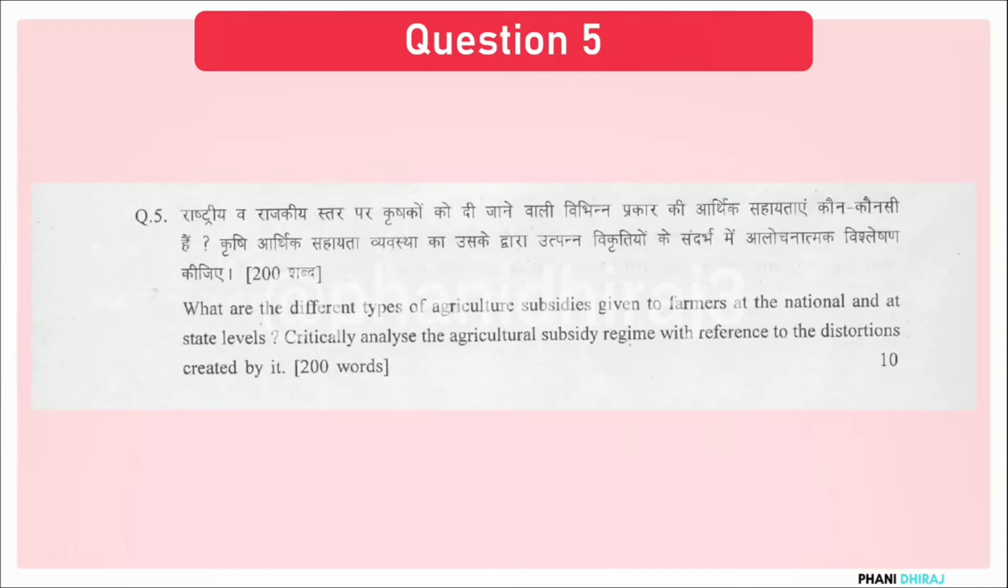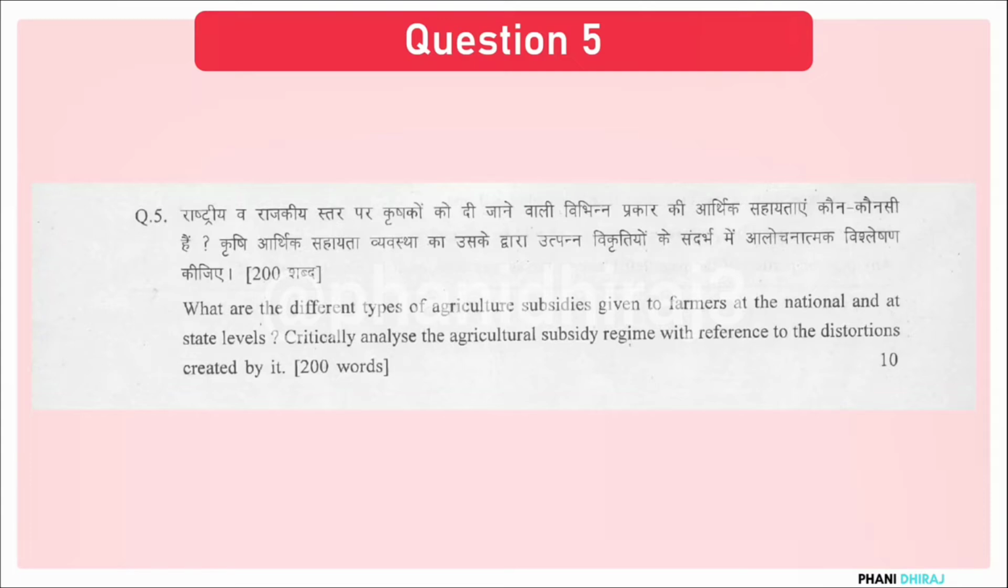Question number 5. What are the different types of agriculture subsidies given to farmers at the national and at the state levels? Critically analyze the agricultural subsidy regime with reference to distortions created by it. 200 words, 10 marks. So when questions are asked in a comparative way, where you have to compare between two things, first, you start explaining the subsidies in the first place.